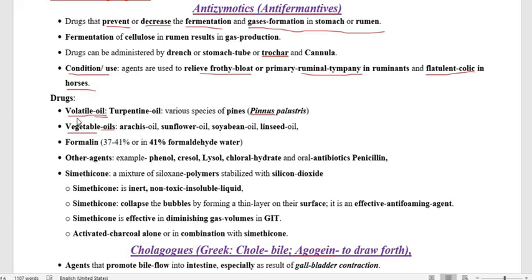In case of volatile oil, the most usable oil is turpentine oil, tarpin ka tel. This turpentine oil we give to the animal through the oral route, and usually this oil is isolated from plants we call pines. One example is Pinus palustris.